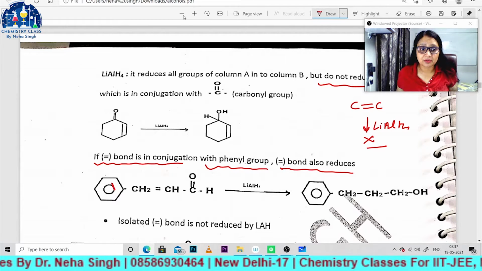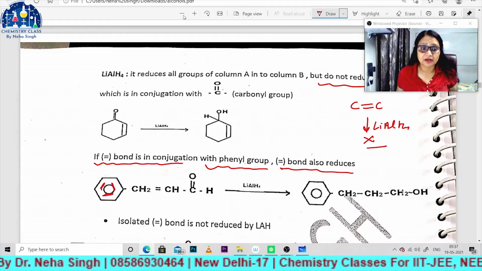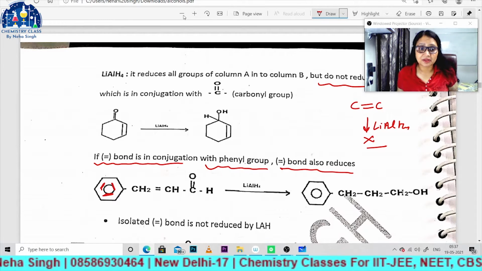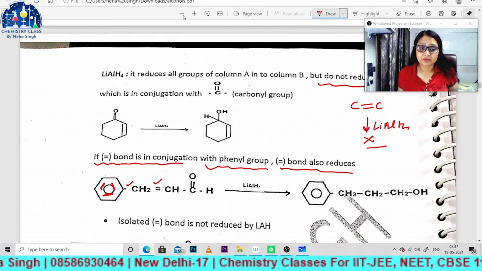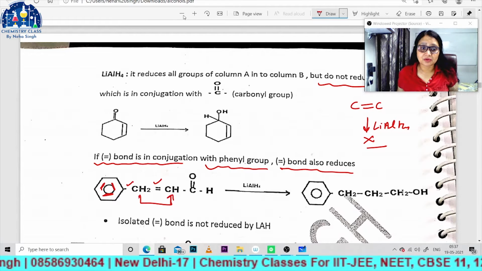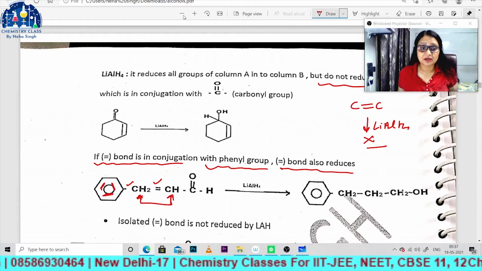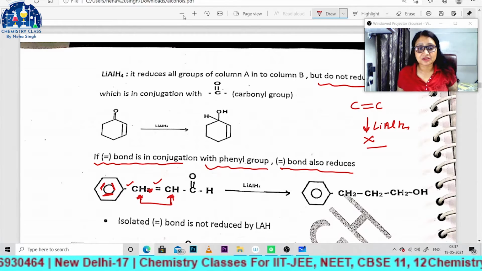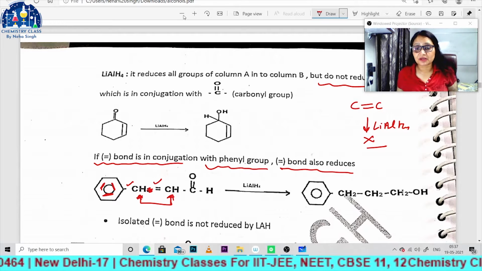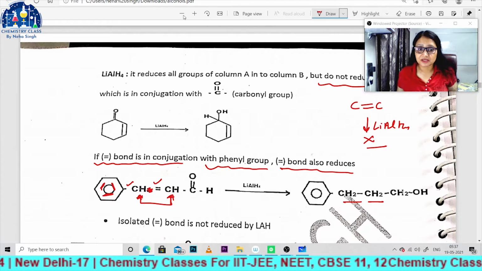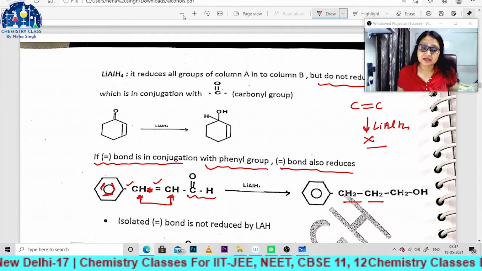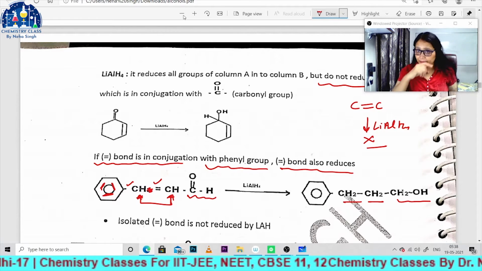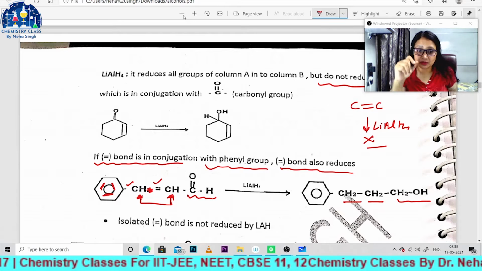Here is the double bond and double bond, alternate double bonds in the benzene ring. So it is in conjugation: double, single and then double. This C double bond C group is in conjugation with the phenyl ring. So it will convert into, this is CH bachcho, so it will convert into CH2 single bond CH2, and definitely this is CHO, and it should convert into 1 degree alcohol, and it is already converted into 1 degree alcohol, right?